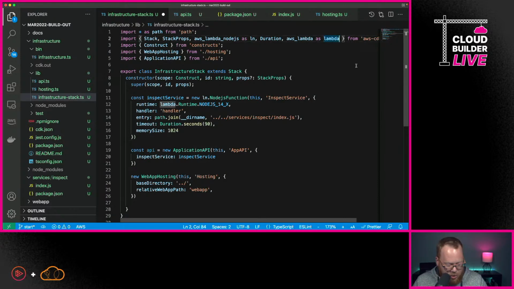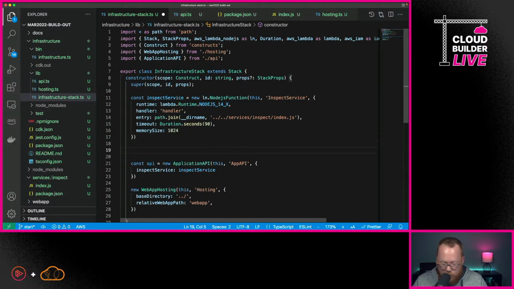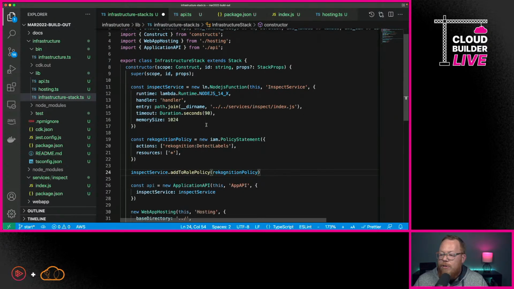Now, the next thing that we need to do is go through here and import IAM. Because if you noticed earlier, I mentioned that we were going to be using AWS Rekognition with our Lambda function. And here I want to show you what one of these helper functions looks like that you might use if you are using an L2 construct. Here you can see we have this function called add to role policy. What this enables us to do is pass in this new IAM policy statement to give this Lambda function additional permissions beyond what it had previously. So that kind of gets us what we need there.